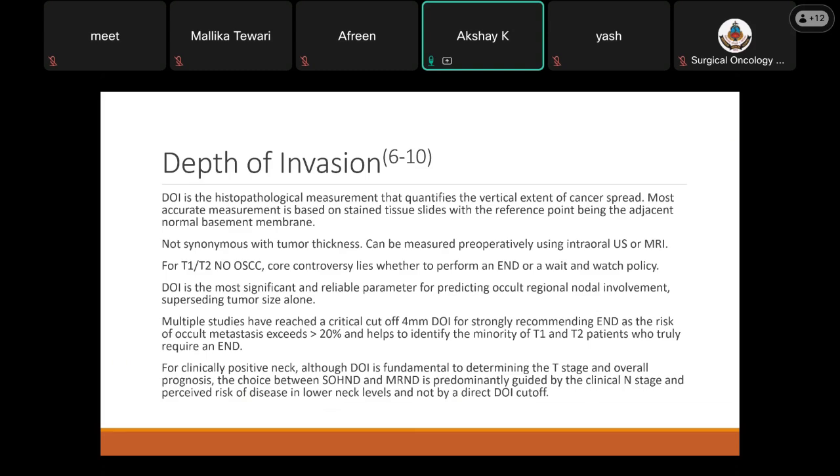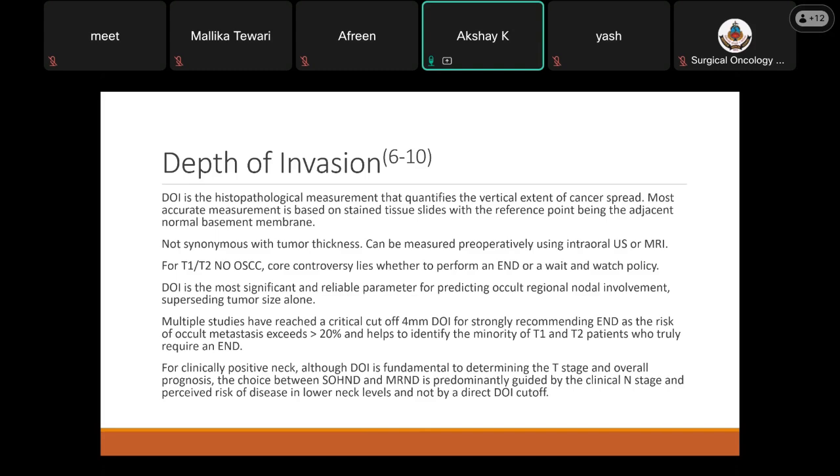Now, DOI is different from tumor thickness. Whereas in tumor thickness, we have to calculate the entire thickness from the surface of the tumor up to its deepest extent, in DOI, it has to be measured from the normal basement membrane up to its maximum location of invasion. It can be measured preoperatively using an intraoral ultrasound or other imaging.